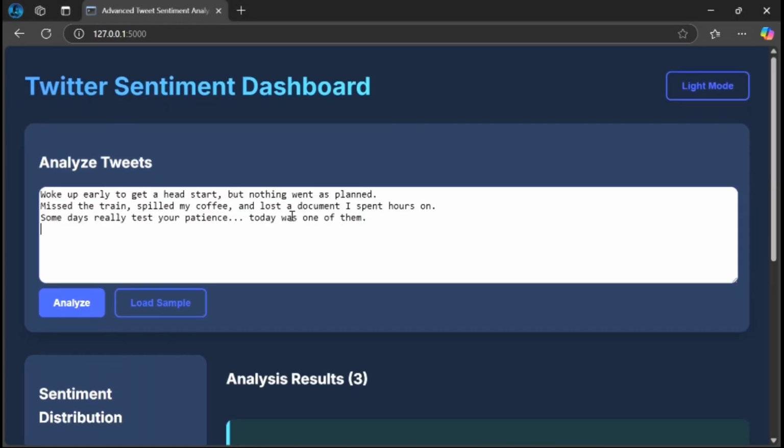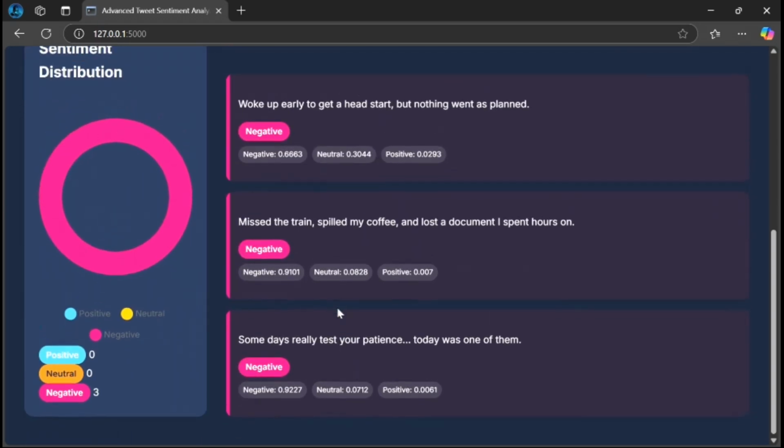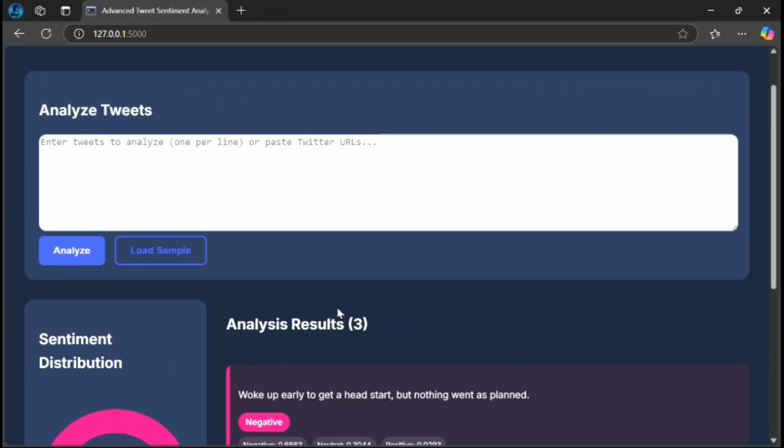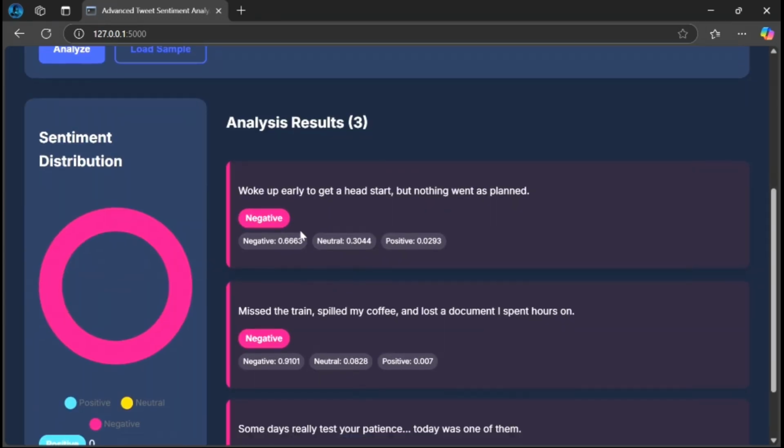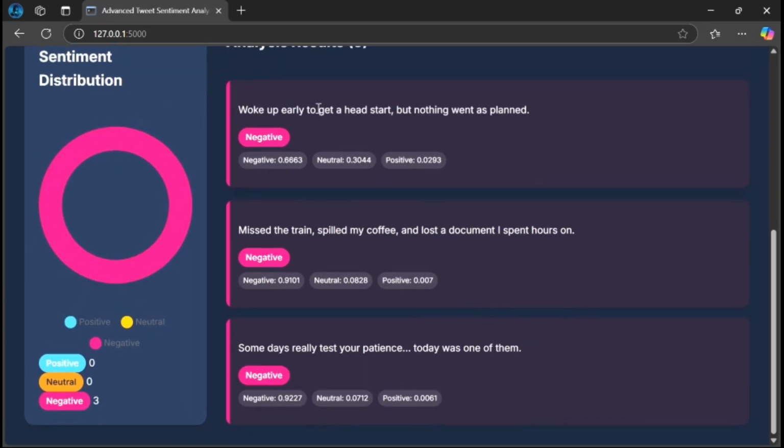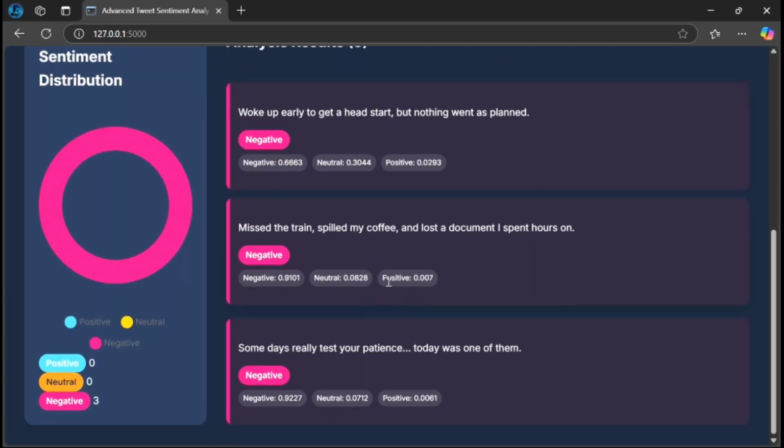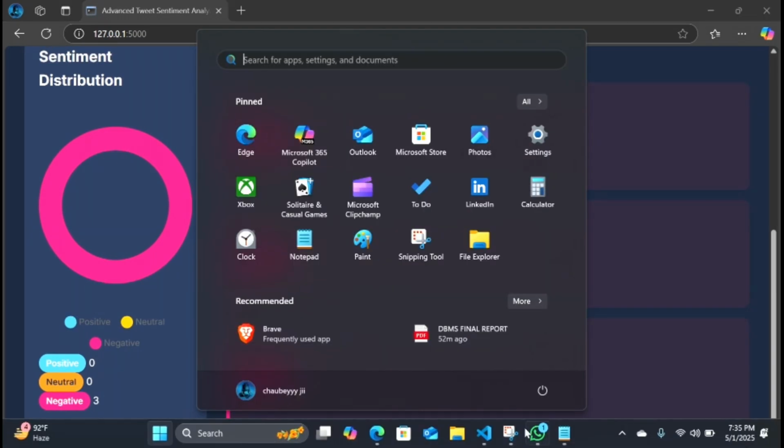Same process. As you can see, these sentences are negative, so it gave us the negative chart. The donut chart also shows it as negative. "Woke up early, had nothing good planned", as you can see that. Now we'll go for the third one.